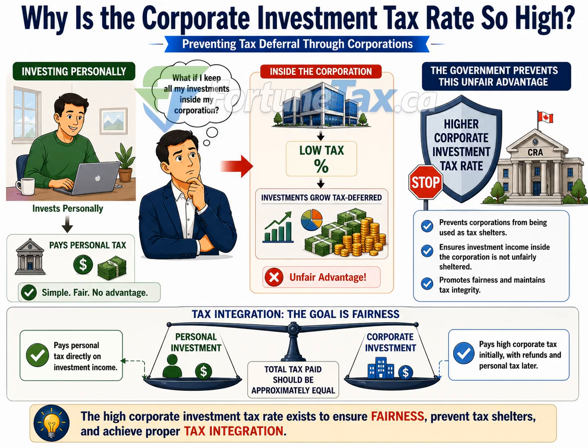But notice that the objective is not to punish corporations. The objective is to ensure that whether investment income is earned personally or through a corporation, the total amount of tax paid is approximately the same. This is the principle known as tax integration. When investment income is earned personally, the individual pays personal tax directly. When investment income is earned through a corporation, the corporation first pays a high amount of corporate tax. Later, when dividends are distributed, part of that corporate tax may be refunded, and the shareholder pays personal tax on the dividends received.